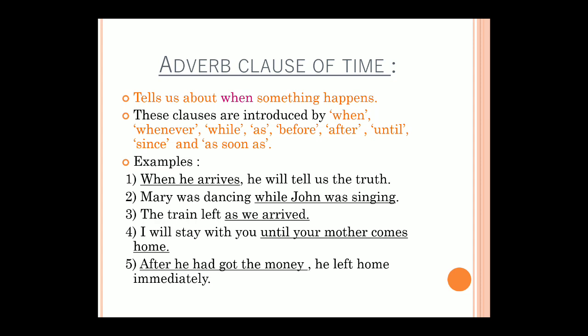When he arrives, he will tell us the truth. Means what? Whatever time he arrives, that time he will tell us the truth. So here I am talking about time. So that is adverb clause of time. Then, Mary was dancing while John was singing. Again, Mary was dancing is my main clause. While till the last part will be my subordinating adverb clause of time.